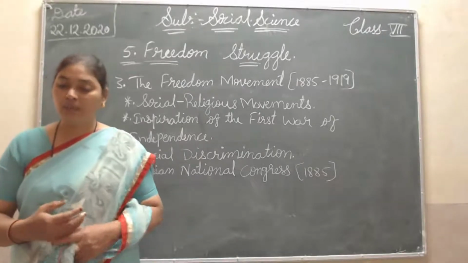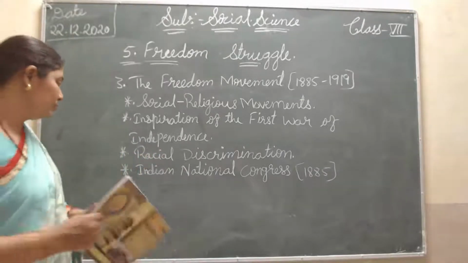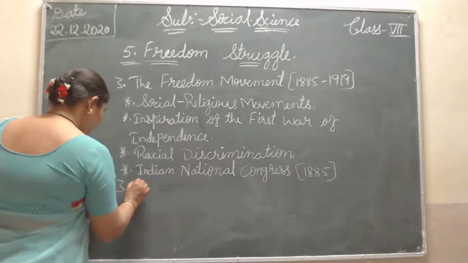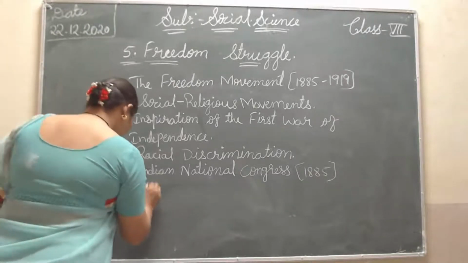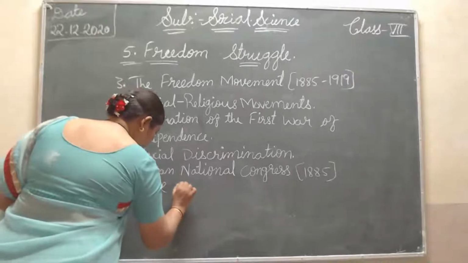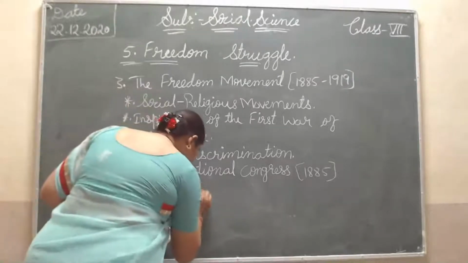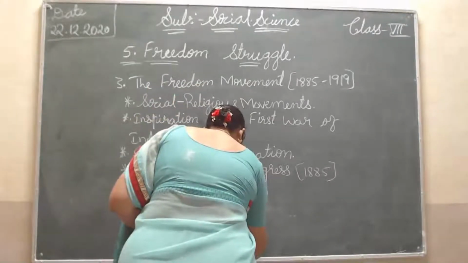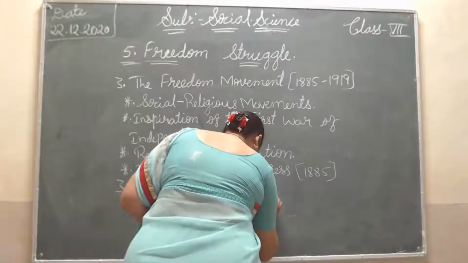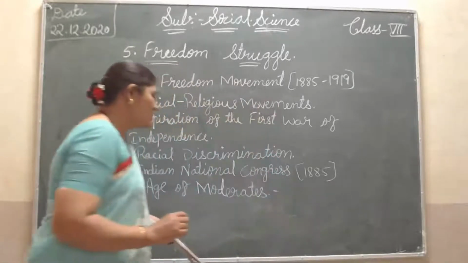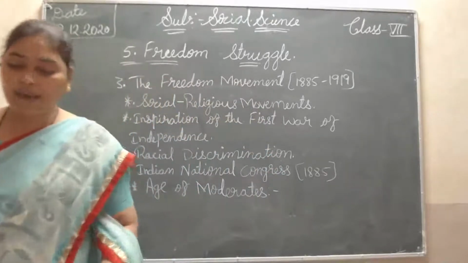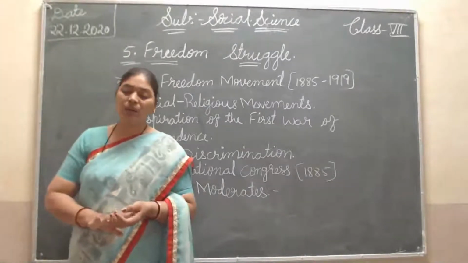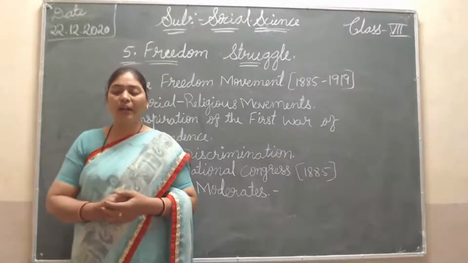So now the third one, age of moderates. The leaders who led the Indian National Congress in the beginning are called moderates.